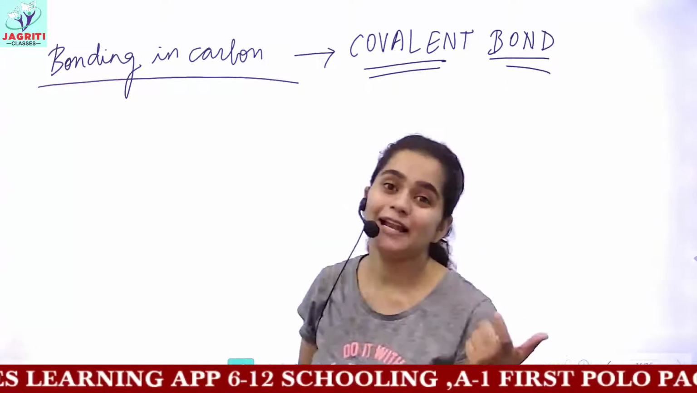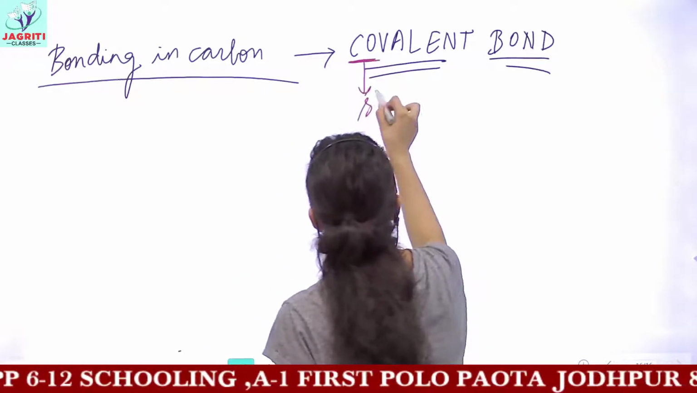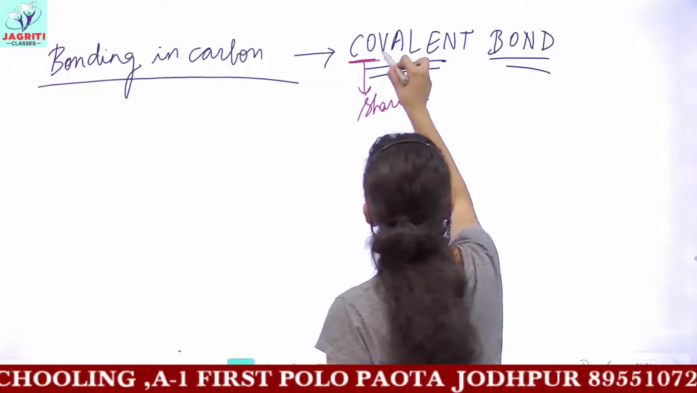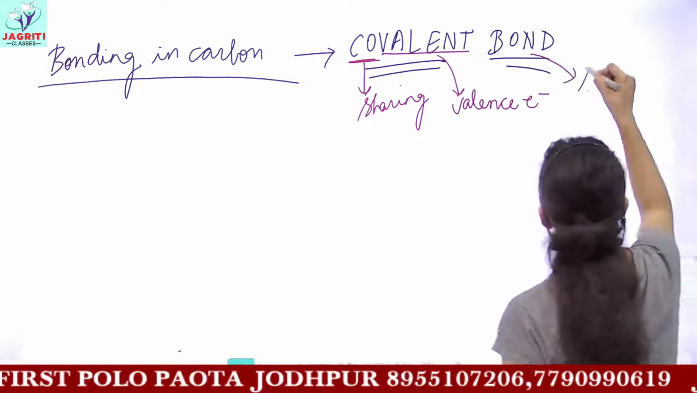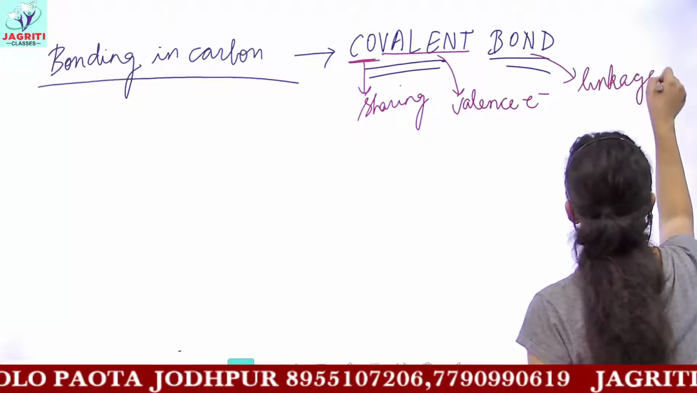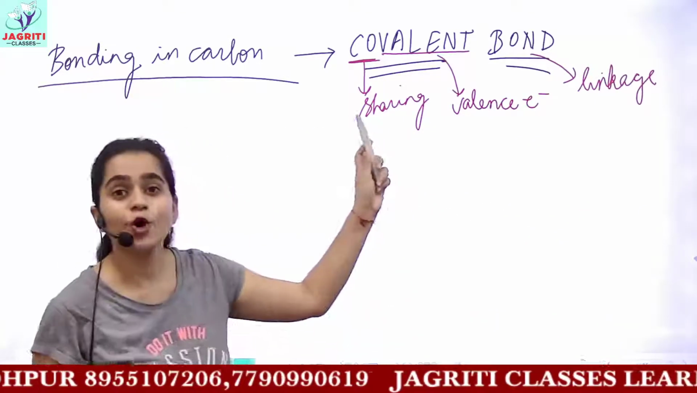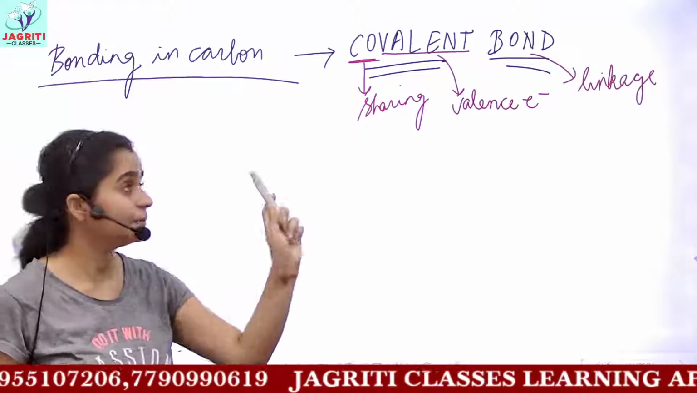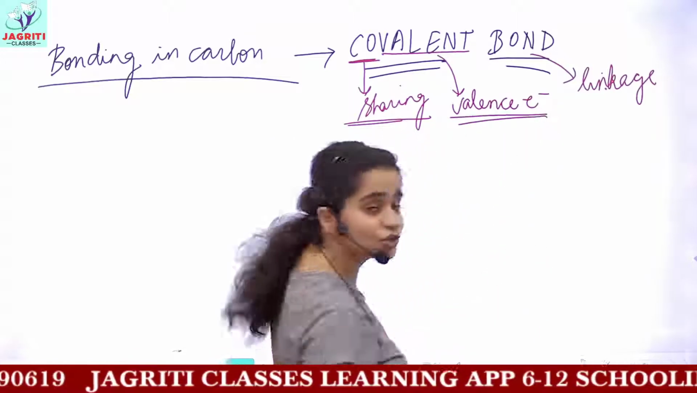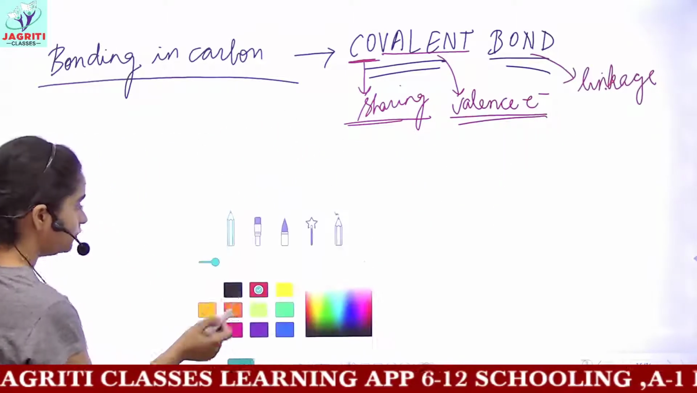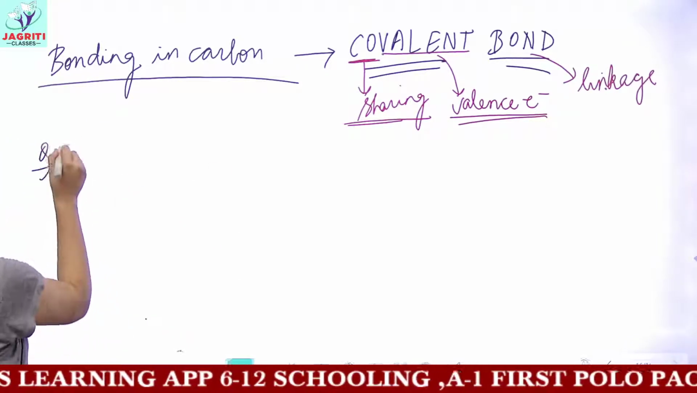What do you mean by covalent bond? The term co implies sharing. Valent means valence electrons, and bond is just a linkage or a connecting link. So the bonding shown by carbon is of the covalent type. That is, a linkage or bond formed by sharing of valence electrons. This is the type of bond which is observed in carbon, a covalent kind of bond.